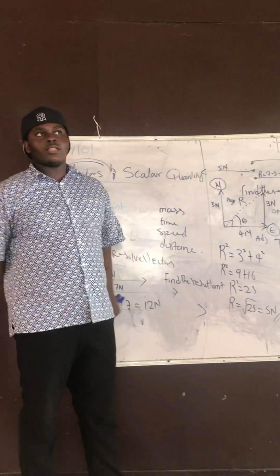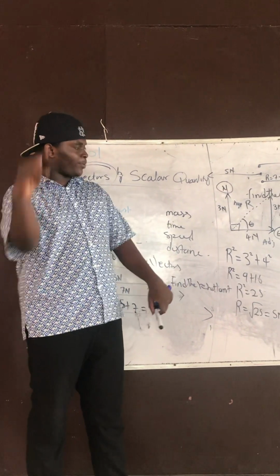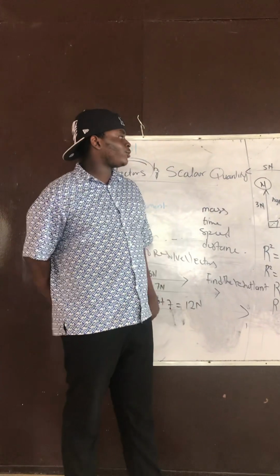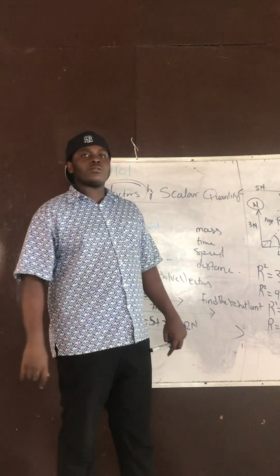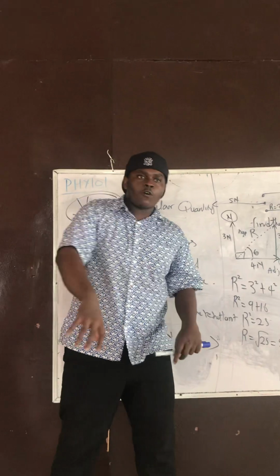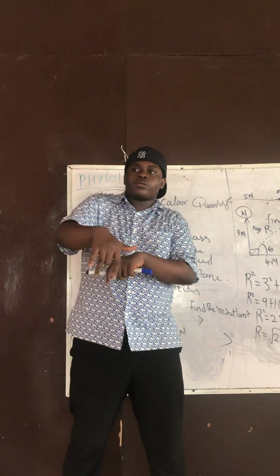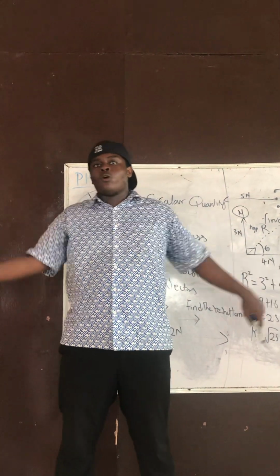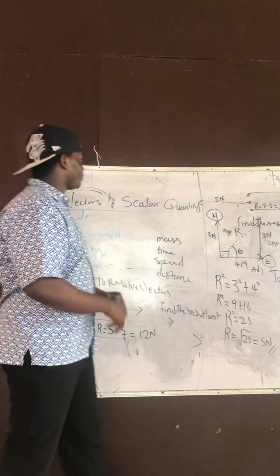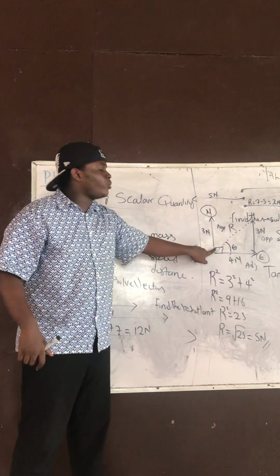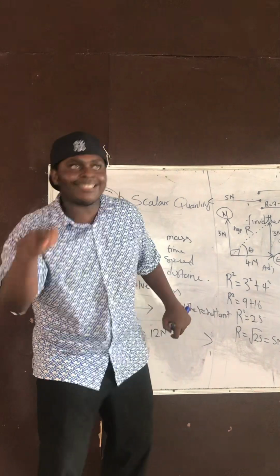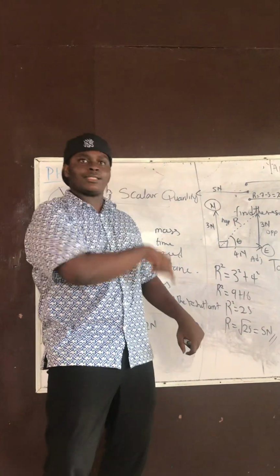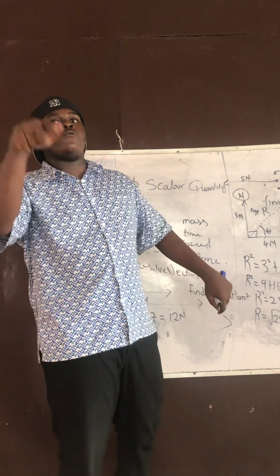I'll stop here, man. In our next class, we'll be talking about how to resolve vectors using the parallelogram law of vectors. This was when the angle between them is 90. What if the angle between them is less than 90 or greater than 90? That is where the parallelogram law of vectors comes in.